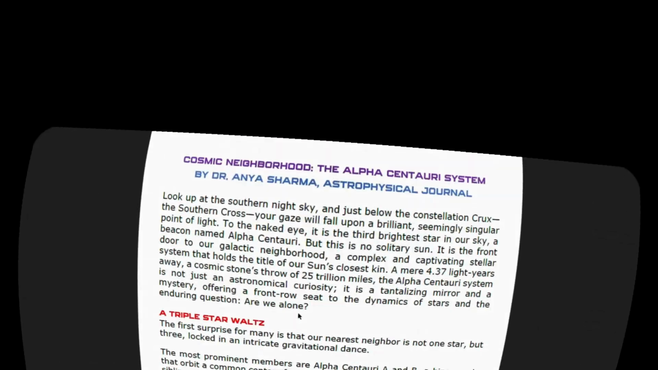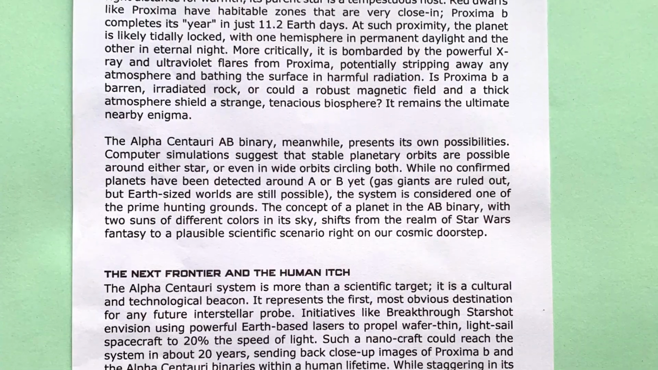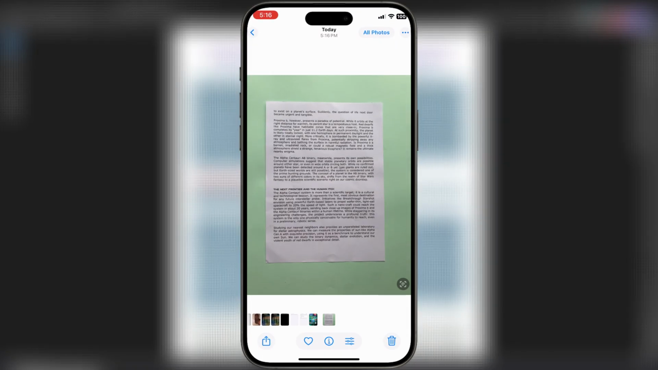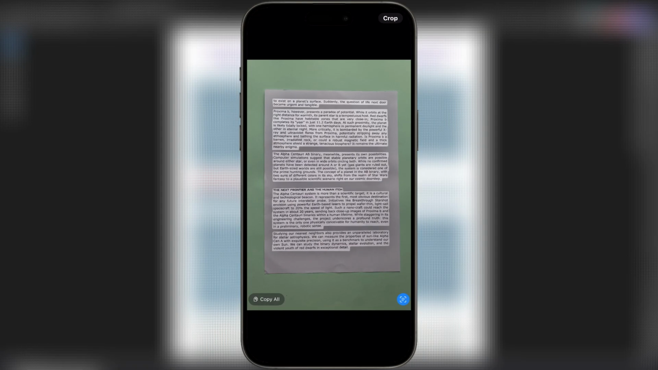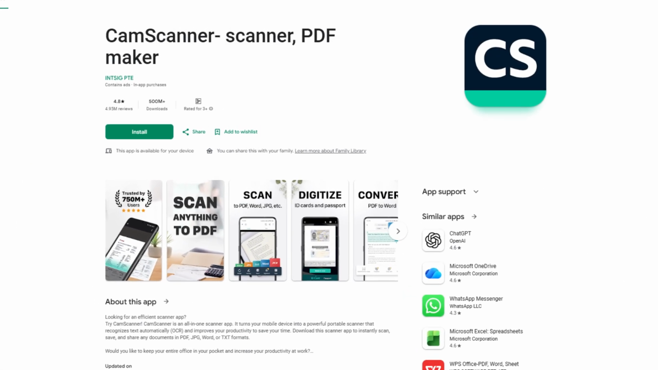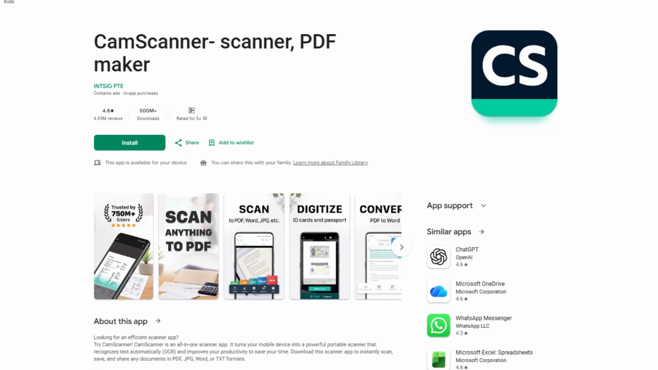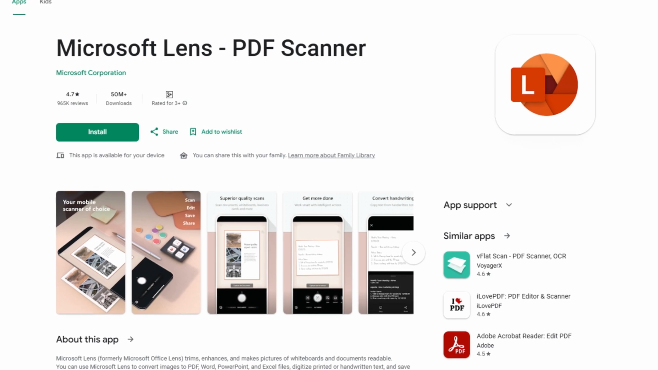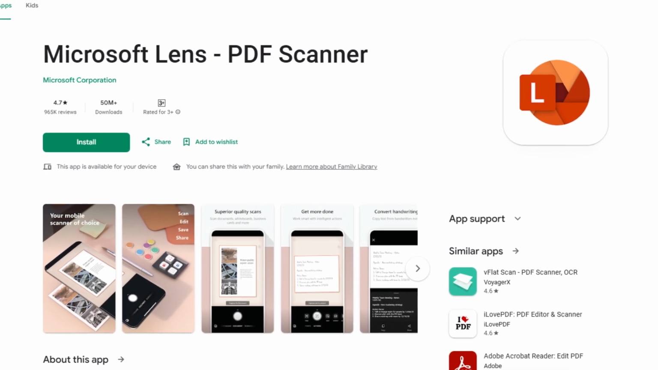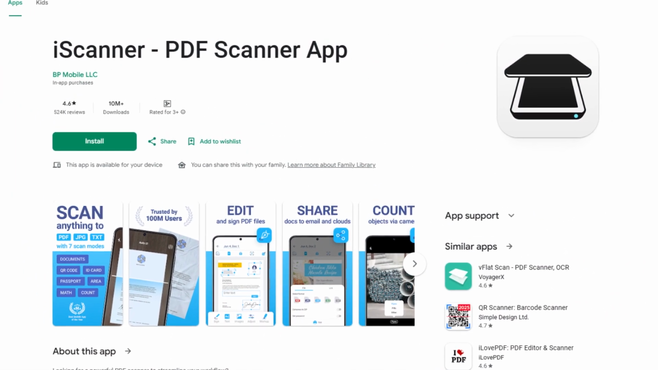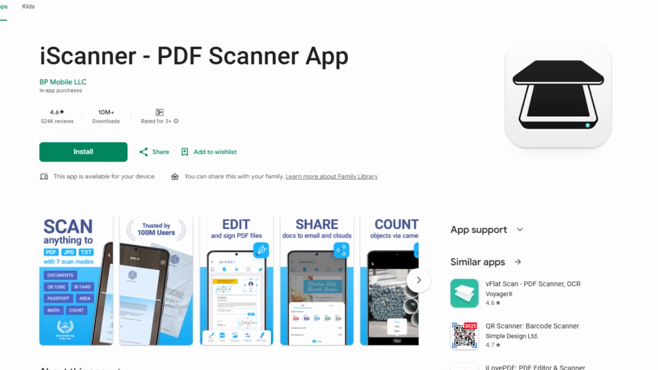Let's get started. First up, let's talk about the most convenient option if the document is physically in front of you. Mobile OCR apps. Your smartphone is a powerful scanner. Your camera and photo viewer has a built-in OCR feature. Additionally, apps like CamScanner offer a great variety of features for cleaning up and enhancing scans. Microsoft Lens is fantastic for Microsoft ecosystem users and even offers text-to-speech. And iScanner combines reliable OCR with unique tools like signature and ID scanning.